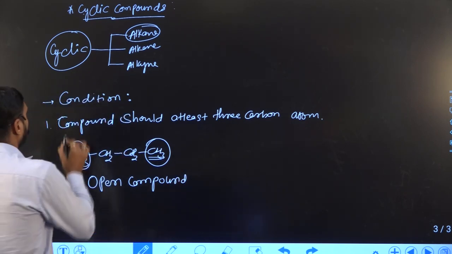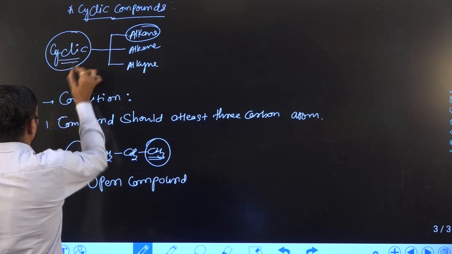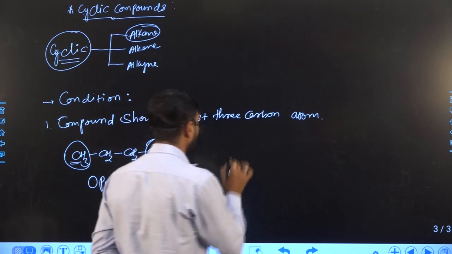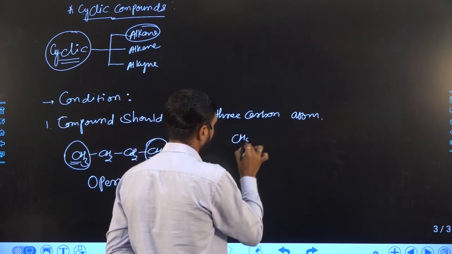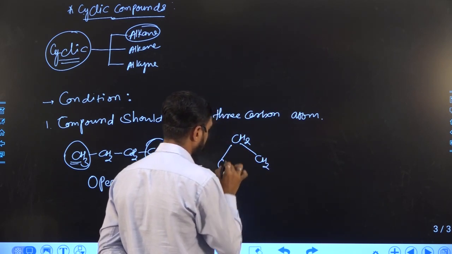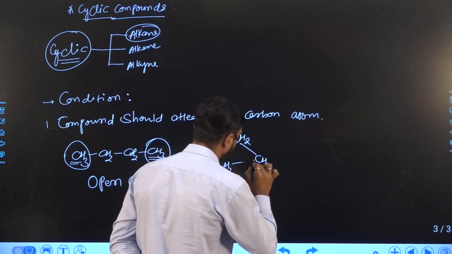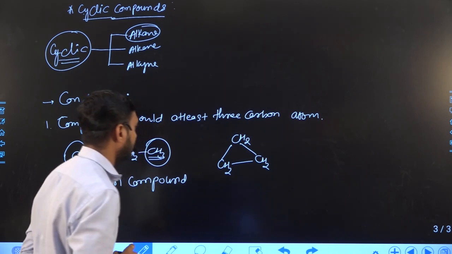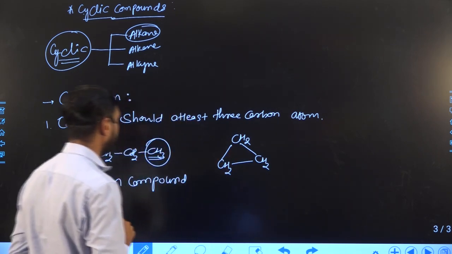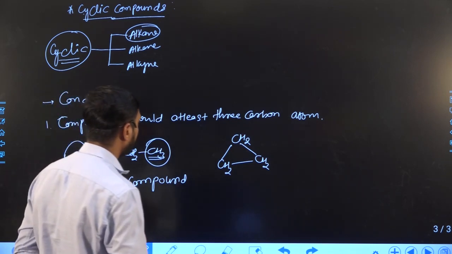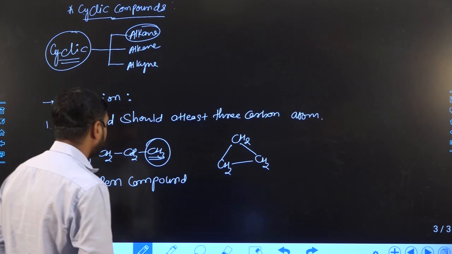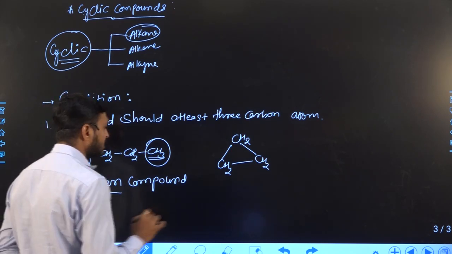But in the case of a cyclic compound, there is no terminal carbon present. Suppose all carbons are attached to each other, so the compound is known as a cyclic compound. I can write this compound in a different manner as well, but we will discuss that later. The important thing is the difference between open and cyclic compounds.